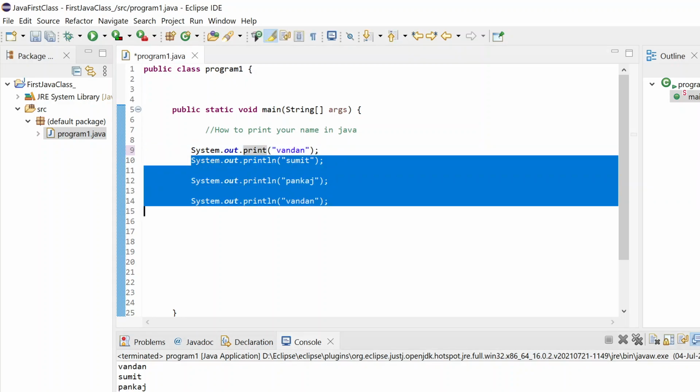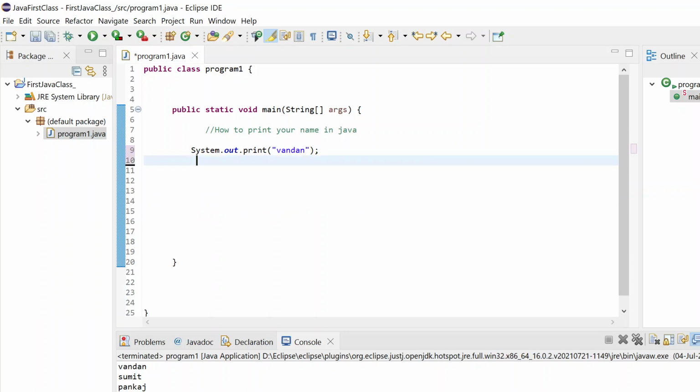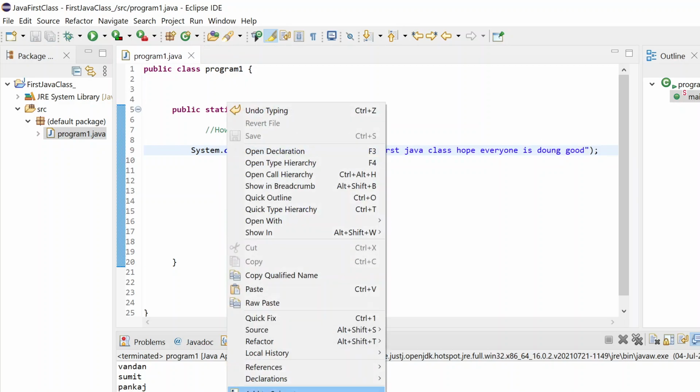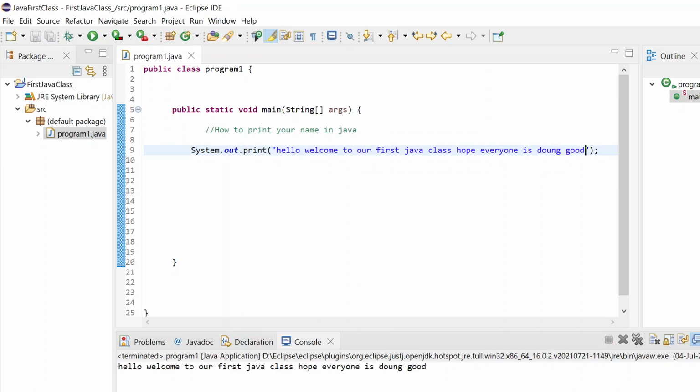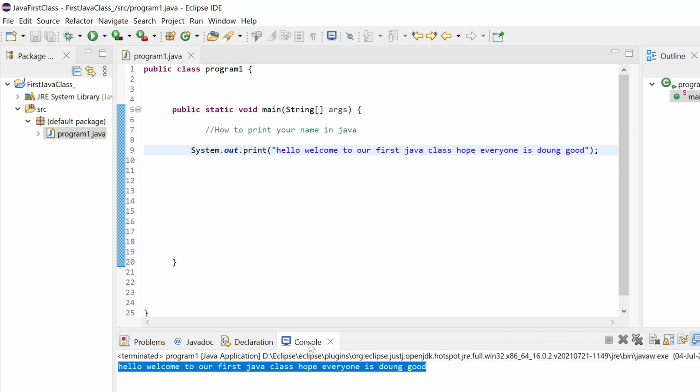If I need to print any name, or let me put one more, if I want to print hello, welcome to our first Java, hope everyone is doing well, any lengthy text you want to print, you can print. Just right click, run as Java application. Now this is the output we are seeing in our console. Console is where we are going to see all our output.